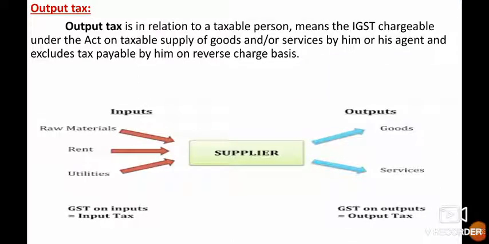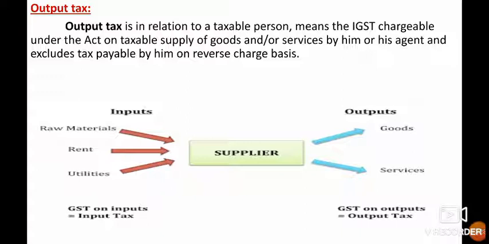Next, output tax. Output tax, in relation to a taxable person, means the IGST chargeable under the Act on taxable supply of goods and services by him or his agent, and excludes tax payable by him on a reverse charge basis. As I told earlier, reverse charge means GST will have to be paid directly by the recipient to the government instead of the supplier.